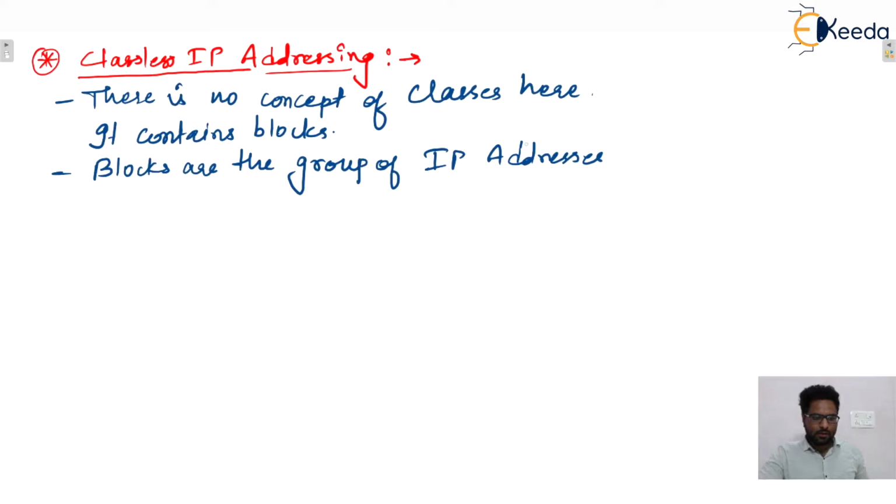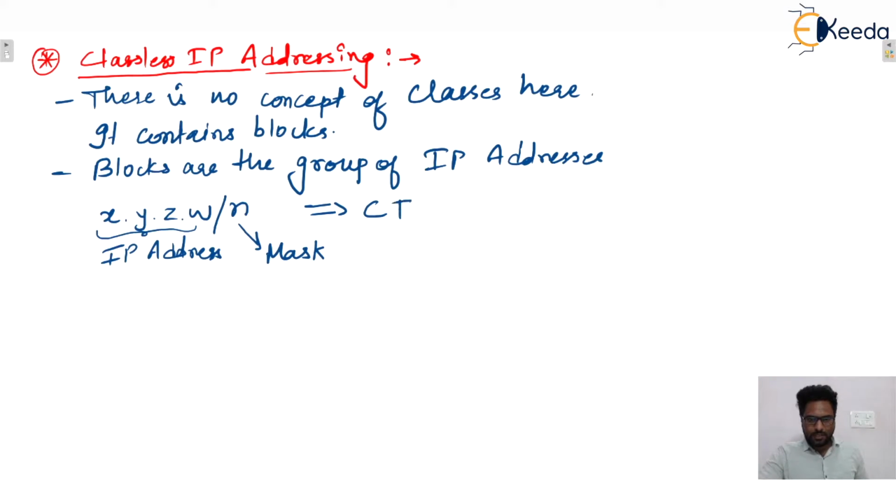Okay, let's say one IP address is given, x.y.z.w. Here x, y, z, w each represent one octet, isn't it? So four octets are there in IPv4. In this notation, slash n will be there. This represents the IP address, and this slash n represents the mask. And this notation is also known as CIDR notation.